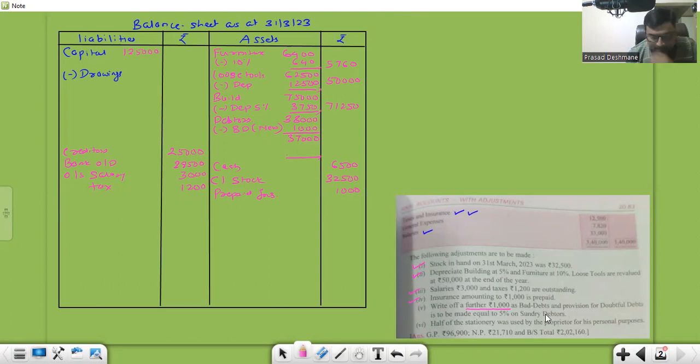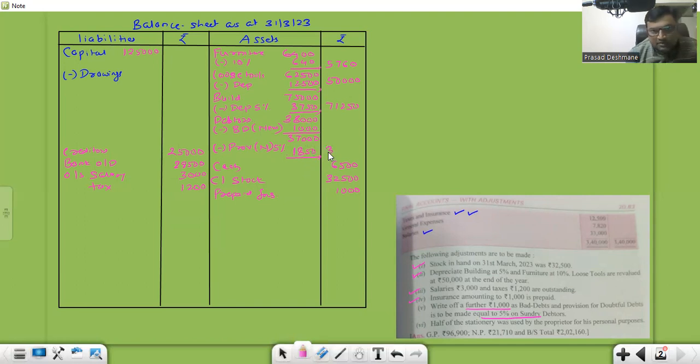Correct? Now, provision for doubtful debts to be made equal to 5% on debtors. 5%, so 5% will subtract less provision. This is the new one. They said 5%. Now 5% of which balance? It's not on 38,000. 38,000 was the original figure, but the updated balance we got is 37,000, and we always charge the provision on the updated balance. 37,000 ka 5%. 37,000 into 5%, 1850.